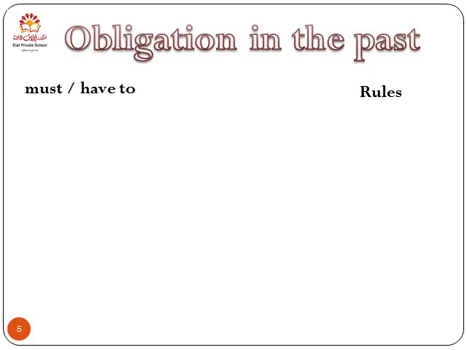Moving on, we have the second part of today's lesson, which is obligation in the past. Now everybody knows that must and have to, we use it with rules, right? Let's say you have to wake up early for school and you have to wear your uniform. Okay, you must wear your uniform to go to school. So these things are obligations. Now, the past of must and have to is had to.